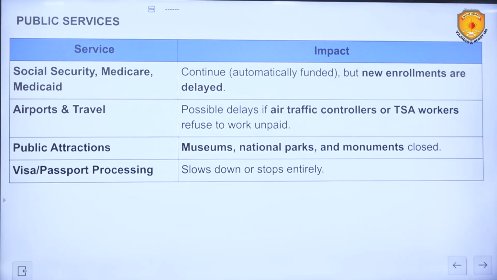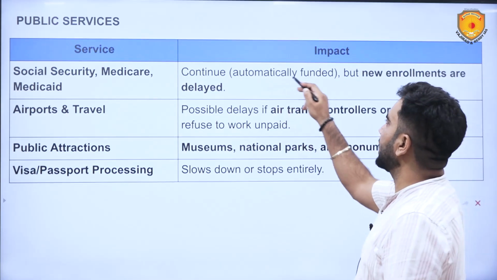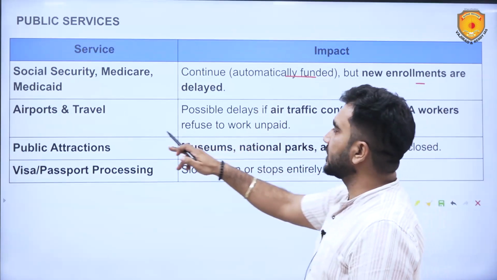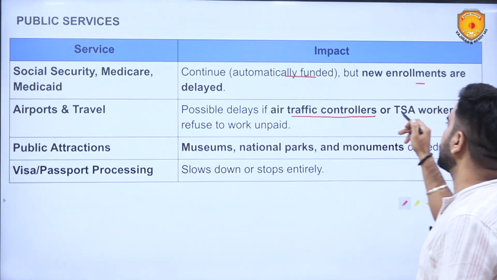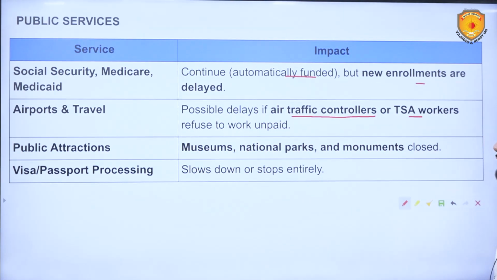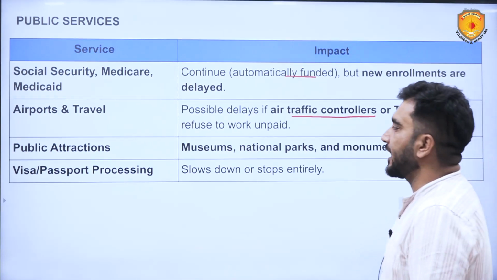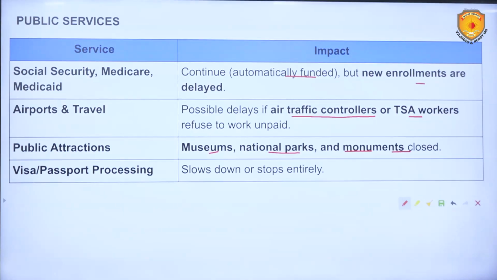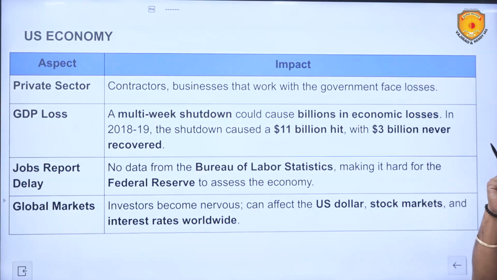Public services, Social Security, Medicare, Medicaid, all these will be impacted. They continue to be automatically funded, but new enrollments are delayed. Airports and travel: possible delays if air traffic controllers or TSA workers refuse to work unpaid. If they go on strike, this can be affected. Public attractions, museums, national parks and monuments are closed. Visa and passport processing slows down or stops entirely because federal employees are involved.